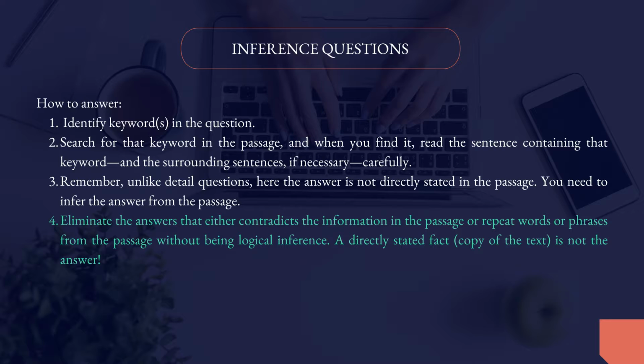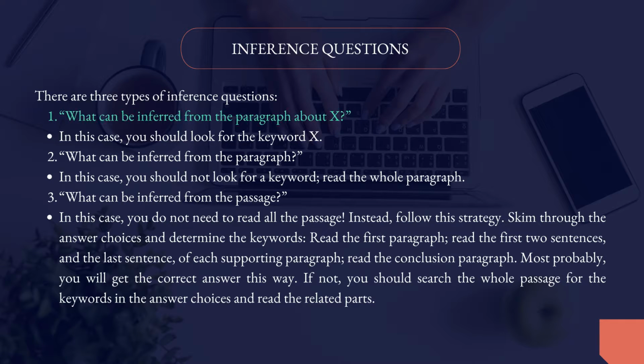Now here is a little bit of complication. There are three types of inference questions. Let's see an example for type 1. Question could be saying, what can be inferred from the paragraph about X? And what is that X? That X is basically a keyword. It could be anything. So here, like we discussed in the detailed questions, you will be looking for that keyword. Number two, what can be inferred from the paragraph?